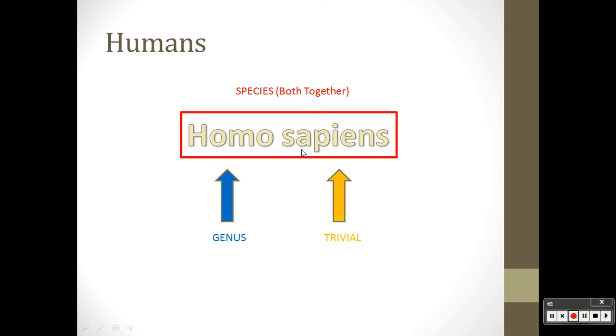And then your second name would be your trivial name, which is also the name of the species, but you kind of have to say both parts together to actually call it a species. Kind of hard to explain, so I like to call this one descriptive name or common name. When you're writing the scientific notation or using a binomial system, it needs to be underlined or italicized, and your genus name has to be capitalized. The trivial name is lowercase.